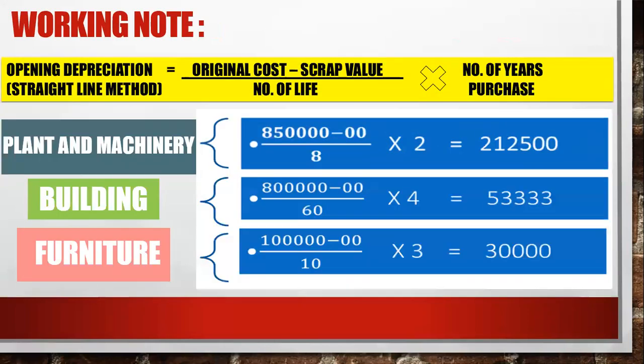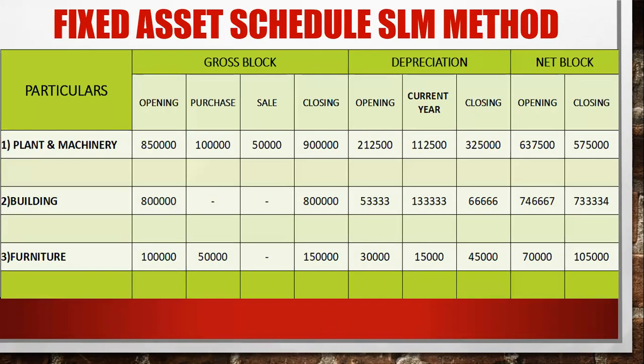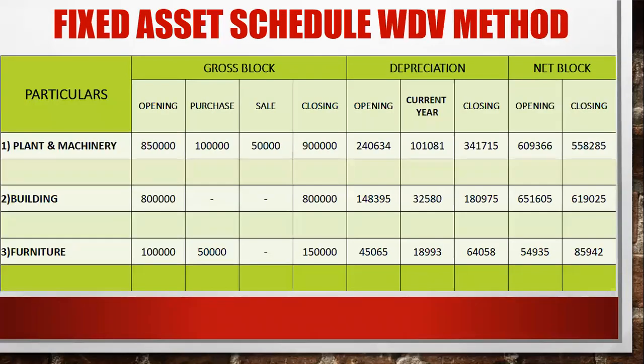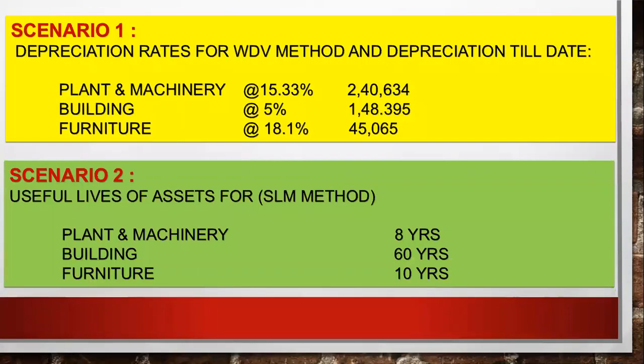Upon number of lives. So in the question you can see the life is given, in scenario 1 and scenario 2. In scenario 2, they have given you the useful life of the assets: plant and machinery is 8 years, this is the life; building 60 years; furniture 10 years.